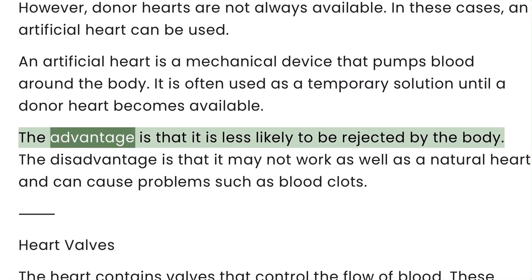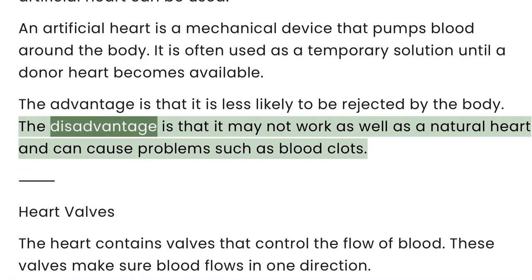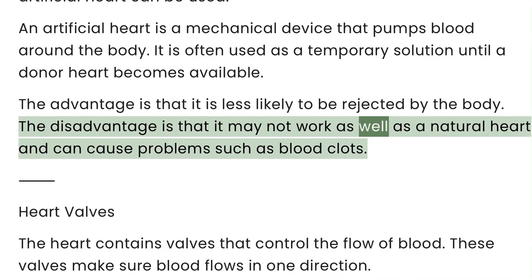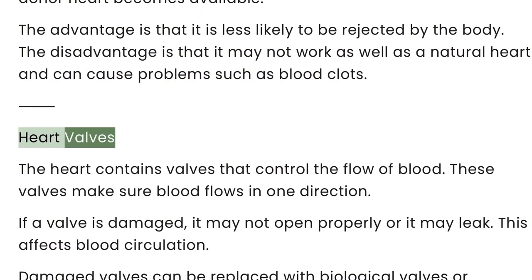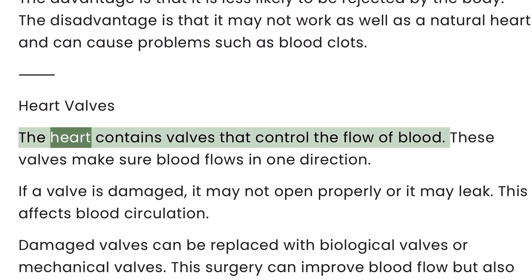The advantage is that it is less likely to be rejected by the body. The disadvantage is that it may not work as well as a natural heart and can cause problems such as blood clots. Heart valves. The heart contains valves that control the flow of blood.